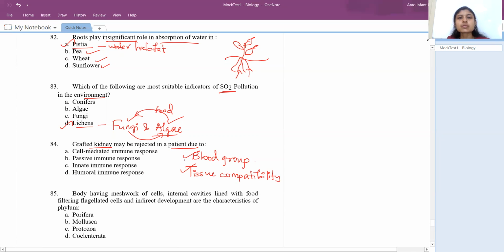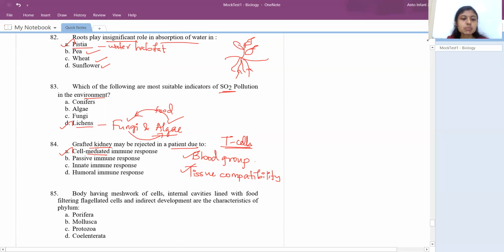But what happens most of the time is that the organ gets rejected because our body's T lymphocytes, T cells, which induce cell-mediated immunity, will reject this graft. According to the T cells, it is a foreign antigen trying to enter the body. So graft rejection is mainly due to cell-mediated immune response. If this option is not given, look for T cells or T lymphocytes in the options. Humoral generally means B lymphocytes are involved. Cell-mediated immunity means T cells are involved. T cells and T lymphocytes mean the same.